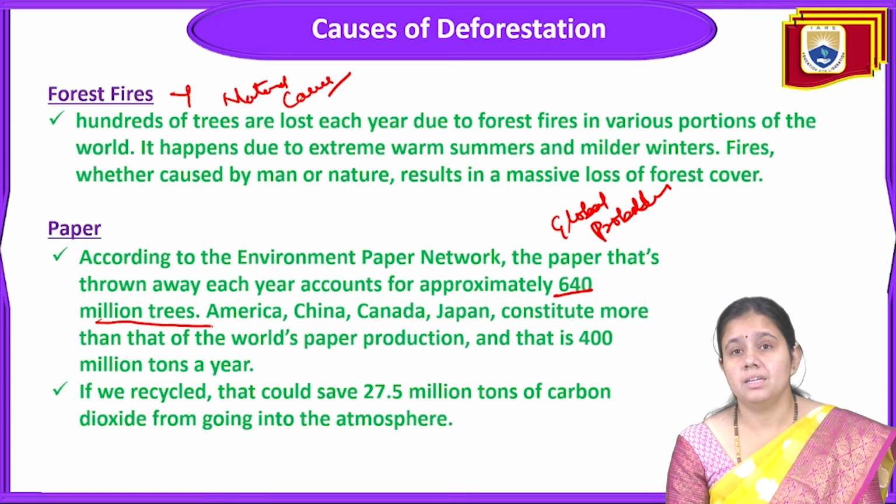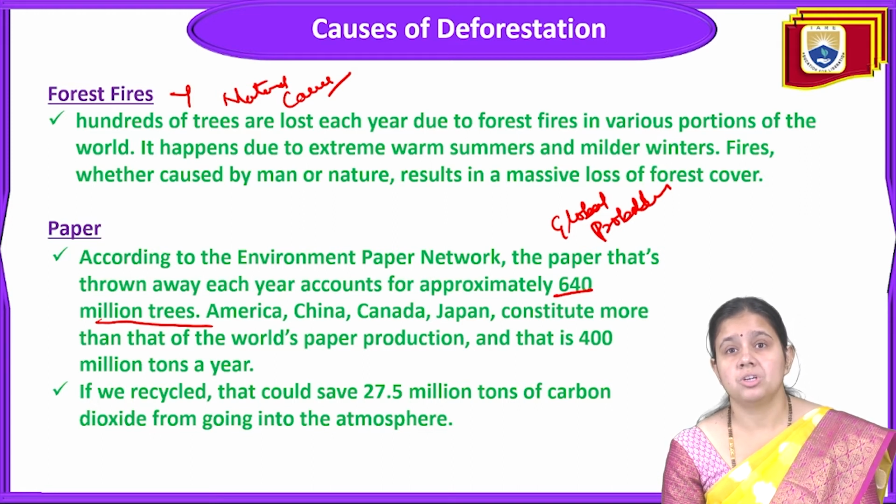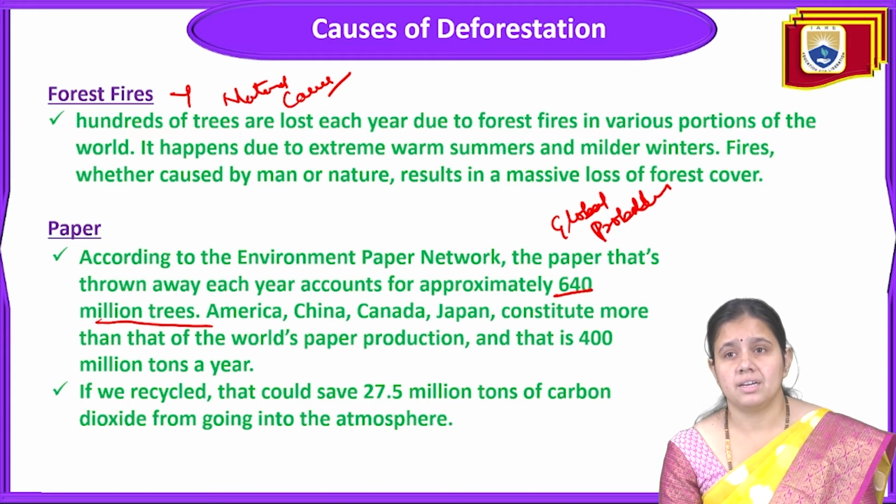And many countries like America, China, Canada, Japan constitute more than that of the world's paper production, and that is 400 million tons a year. They are the main contributors toward that.